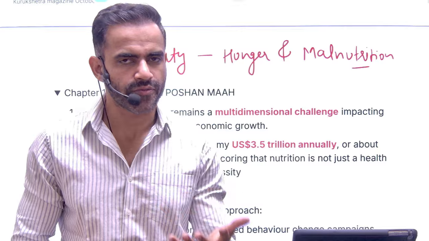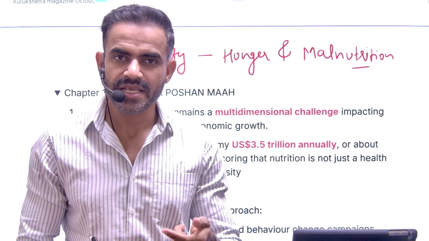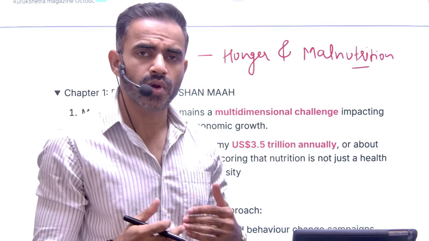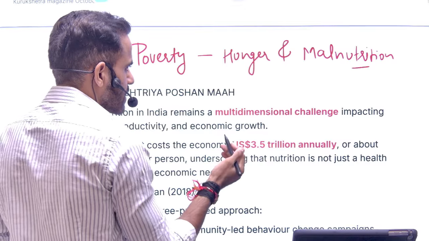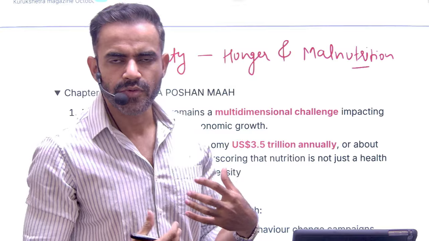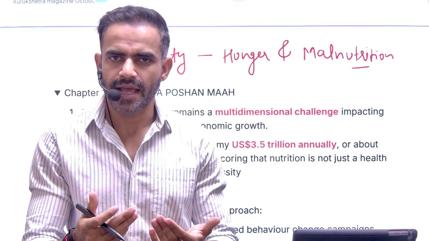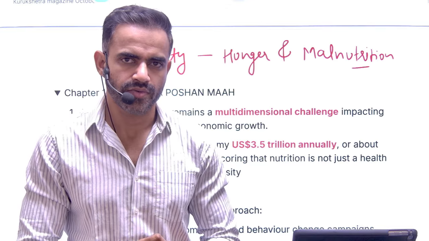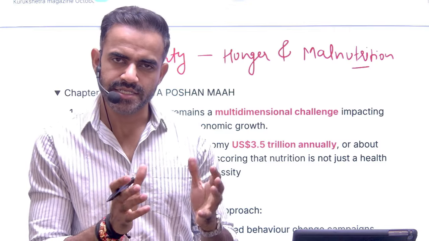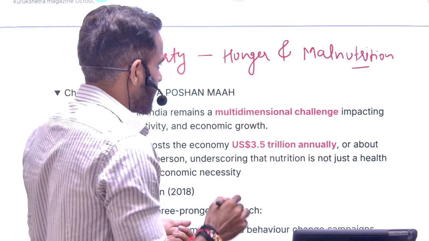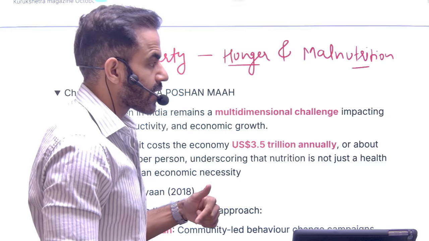That's poverty, lack of resources. Hunger basically means insufficient calorie intake or low calorie intake. Let's say my body requires 2000 calories and I am not able to provide 2000 calories. In that case, it is a situation of hunger. So inadequate calories refers to hunger.